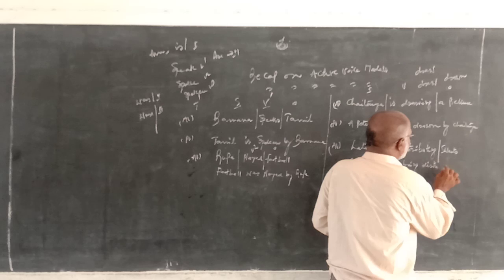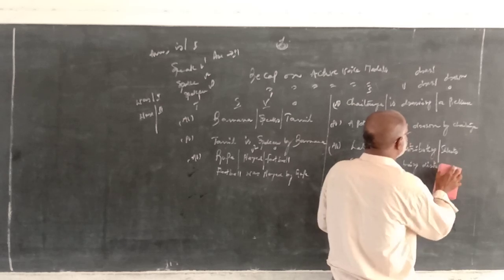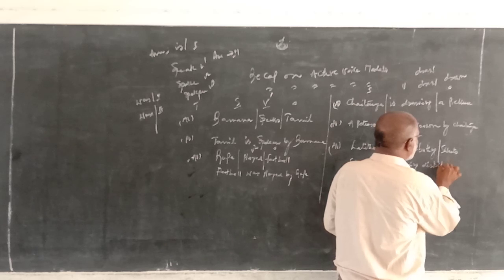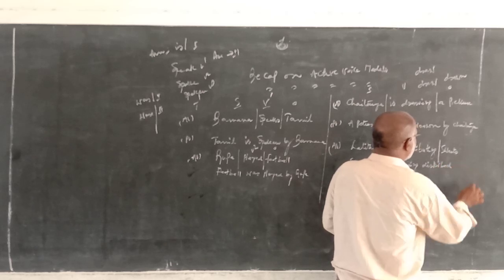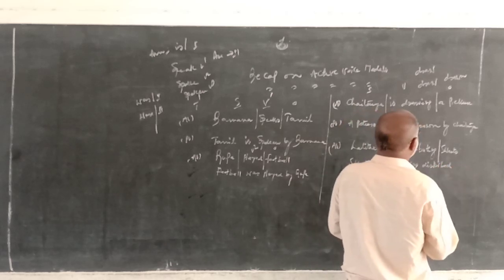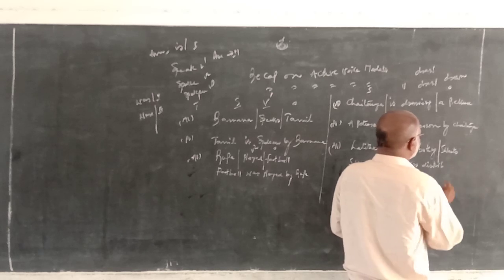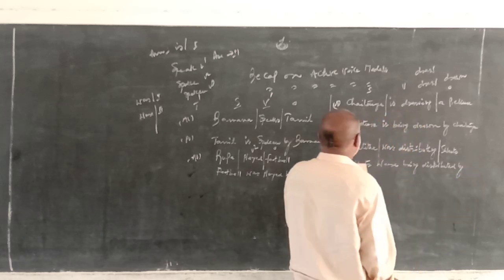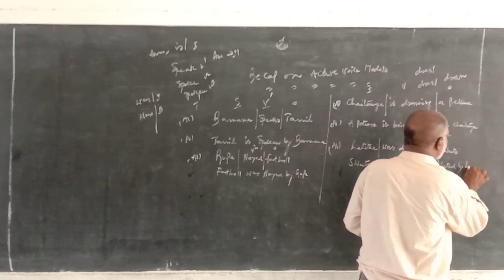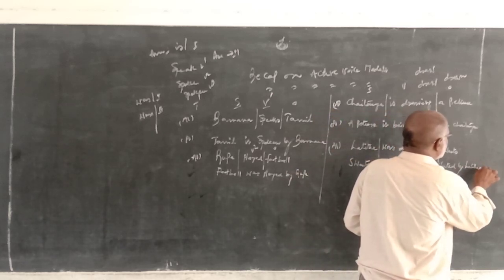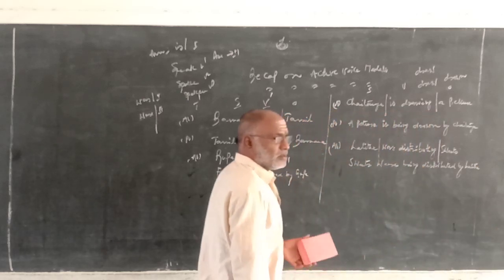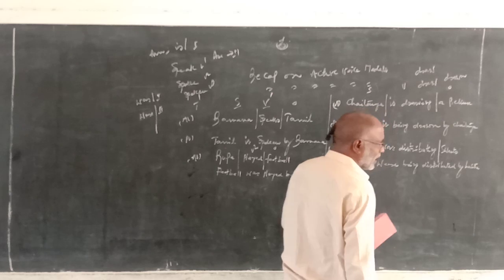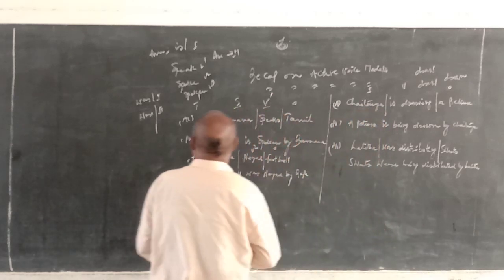By Lalita, the subject Lalita changes as object. So sweets were being distributed by Lalita. That is one example here.